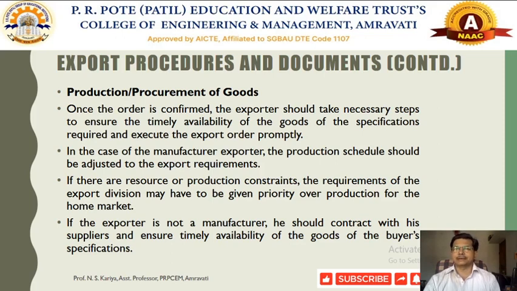So they will take the necessary steps for the production or procurement of goods, arrange everything with respect to the items that need to be exported, and get them exported accordingly to the importer.